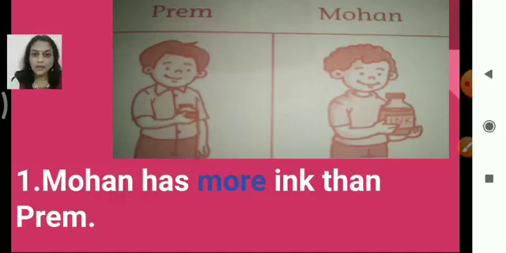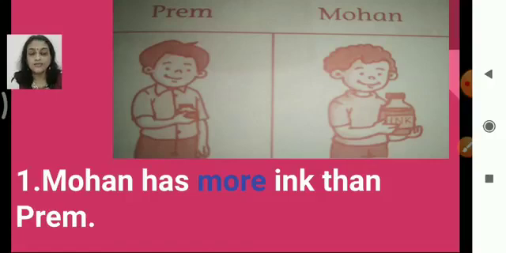So now we are going to compare the uncountable nouns. So what are we going to use? More. Yes, because more is used for both countable and uncountable, right? But fewer, we cannot use here, right? Why? Because fewer we use for countable nouns, and for uncountable what do we have to use? Less, isn't it? So let's see how to use them.